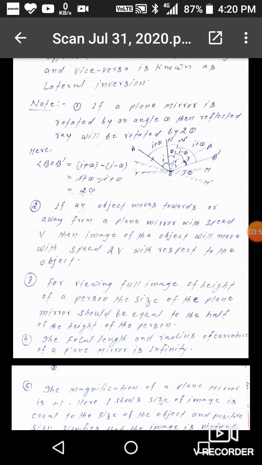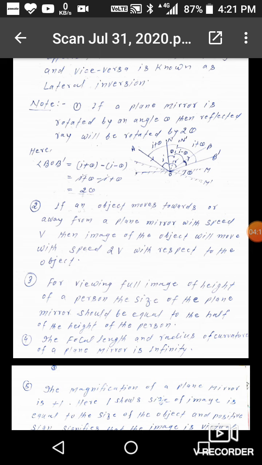Now the angle BOB dash is equal to I plus theta minus I minus theta, which is equal to 2 theta. Here I and I cancel, so theta plus theta is equal to 2 theta. So if a plane mirror is rotated by an angle theta, then the reflected ray will be rotated by 2 theta.